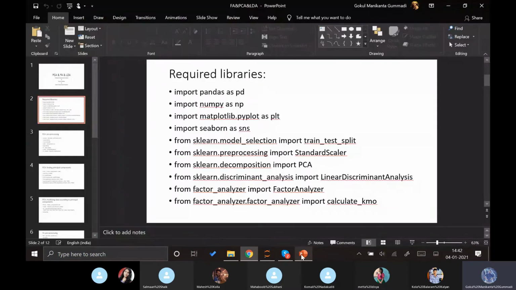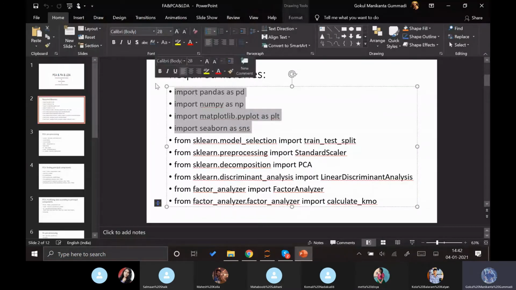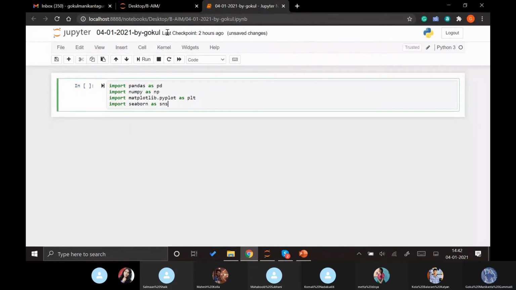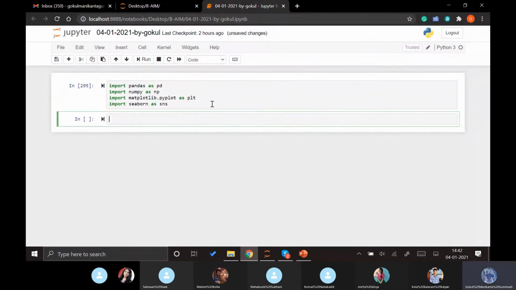So first, let me quickly import these libraries. So these are the basic libraries which we go with. Today, first let's go with the principal component analysis.